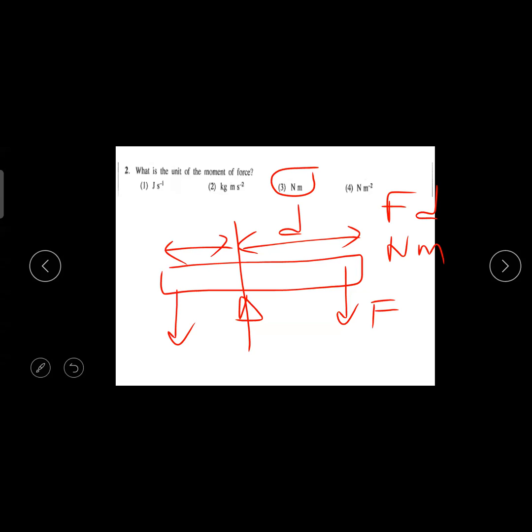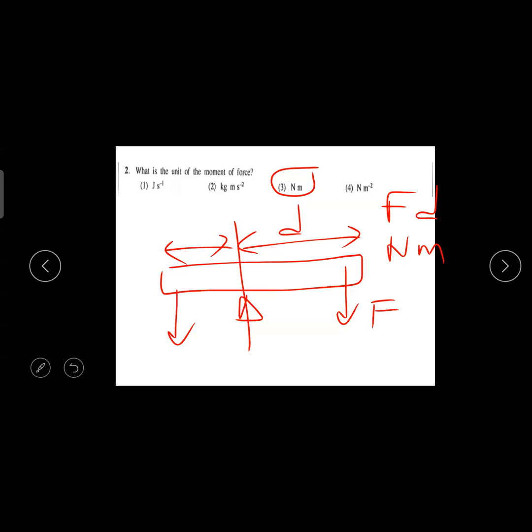But the same question, they can ask in the basic fundamental units. If they ask the fundamental unit of this, how are you going to write it? For the fundamental unit, you can't write newtons. You can't write pascals. You have to write the real unit of the newton.